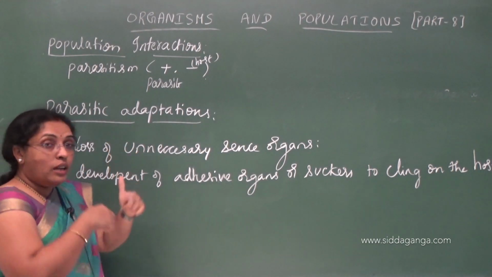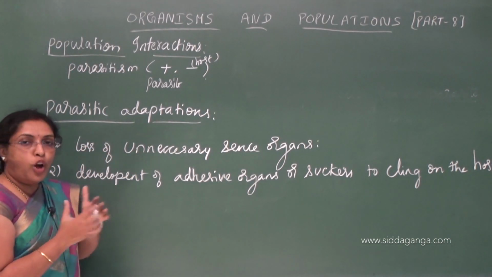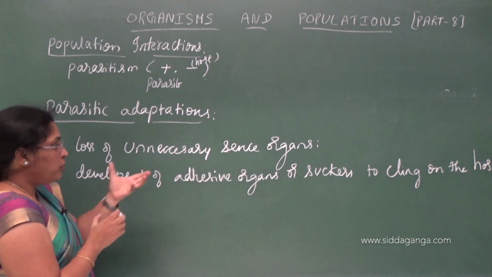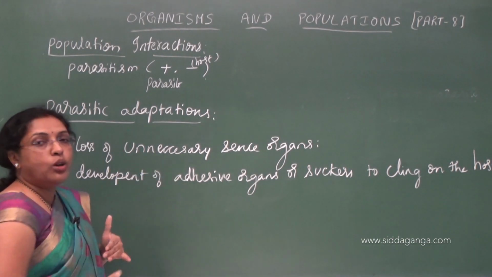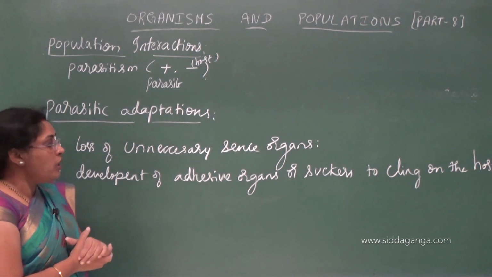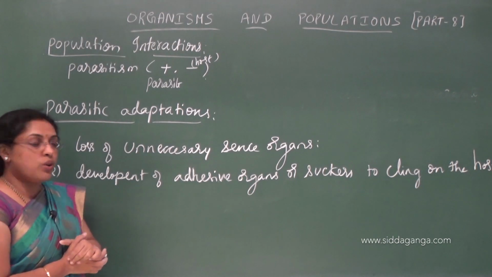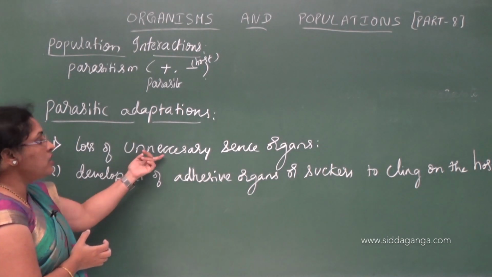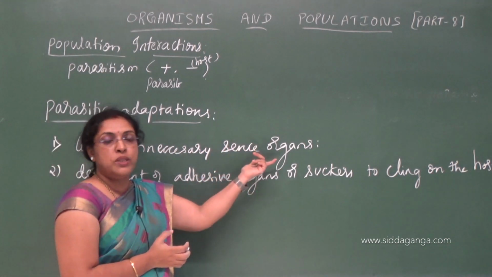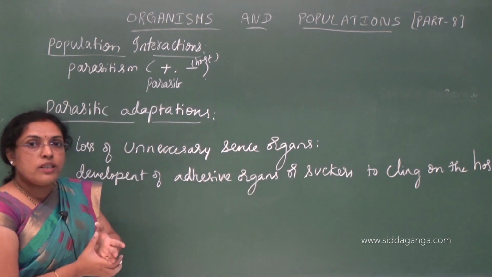Here, in that mechanism they adapt themselves to adjust to the host organisms, for what? For nutrition purposes. In that we see loss of unnecessary sense organs. Unnecessary sense organs means no need of taste, no need to recognize the taste.